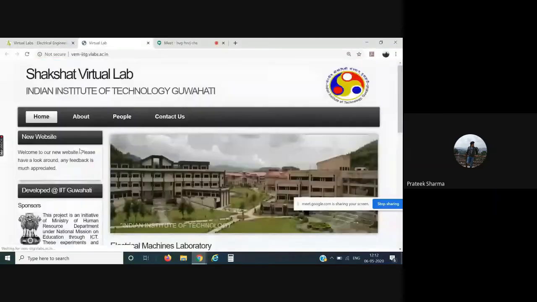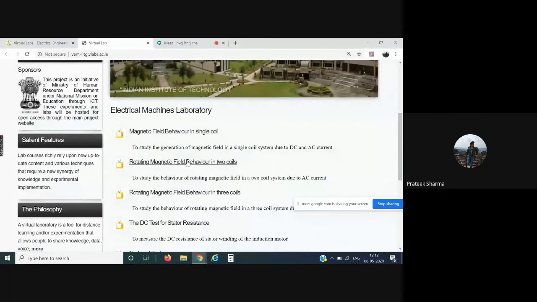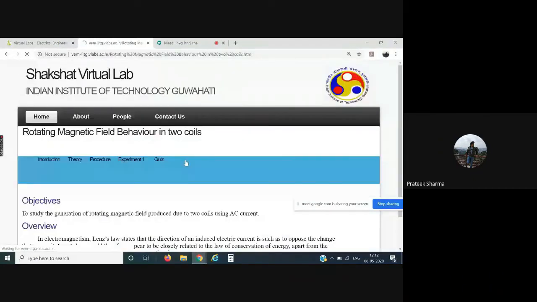I click on that, scroll it down. Again, I have the list of experiments. I'll choose rotating magnetic field behavior. Again, you can see the introduction part, objective, procedure and all.